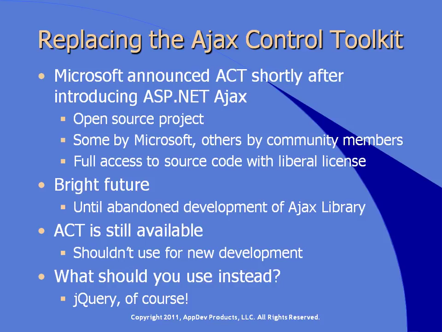Now, all of the plugins that I'm going to use in the following examples are included in the scripts folder of the toolkit.sln sample project and are available from the plugins section of jQuery.com. If you find that a particular plugin doesn't work for you, it's almost certain that there are 5 others that will work just fine. And if you can't find one that does what you need, it might be a great opportunity to write your own and contribute it to the community. So what I'm going to do now is explore a few representative samples of how you can substitute jQuery and plugins for some of the features in the AJAX Control Toolkit.